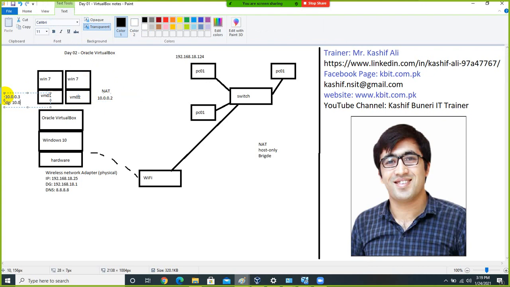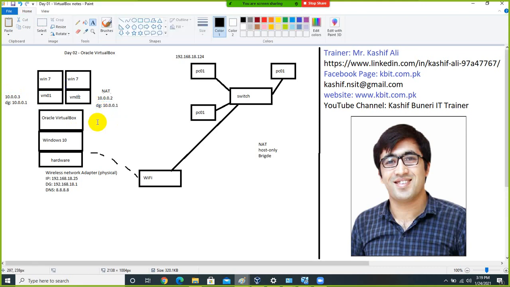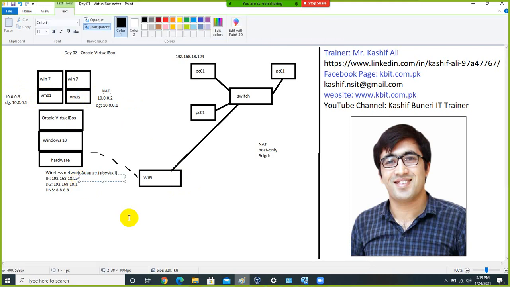Default gateway will be, suppose, this one, and default gateway is, suppose, this one. So in the net option, these two virtual machines will communicate using this IP address, but if they want to connect to the internet or outside the network, this IP address will do the translation for them.